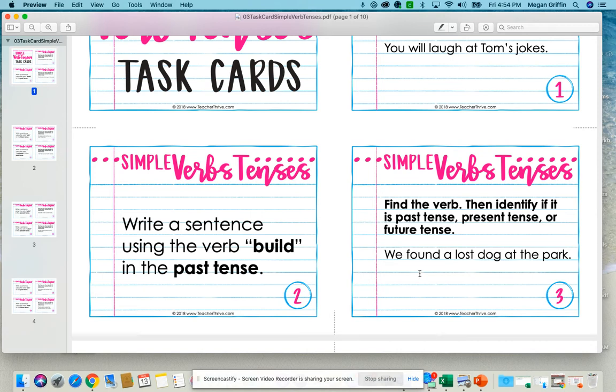Well, I know that if it was happening right now, it would say something like, well, find is a weird word. It would be find. But found is definitely going to be a past tense one. Find is the present tense one. And then if it had been future tense, it would say we will find, right? But I'm using found, which is the past tense version. So this is past tense.